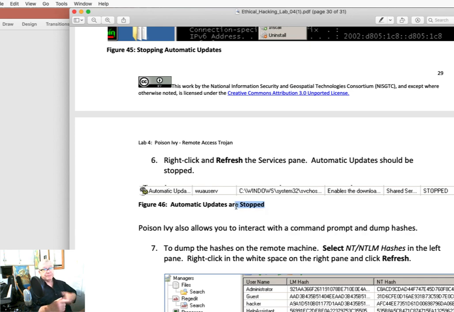Now, if I rebooted that computer after setting automatic updates on, would that help me? No, because I can't permanently change that virtual machine image. When I reboot, it goes back to the image that was stored and comes back with automatic updates turned off. So if what I really wanted to do was practice stopping something and seeing that it stopped, I could choose anything else. I could just use my head a little bit. Okay, well, the point is to practice turning something off on the other machine that we're attacking. So there we go.